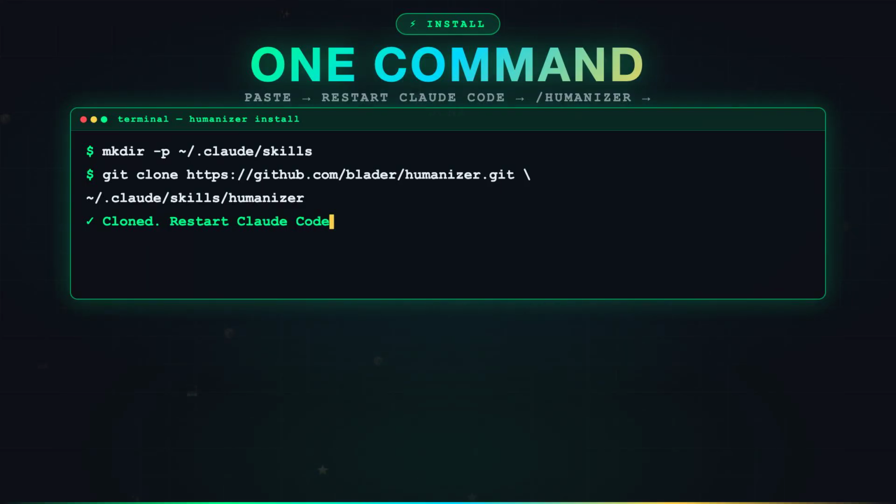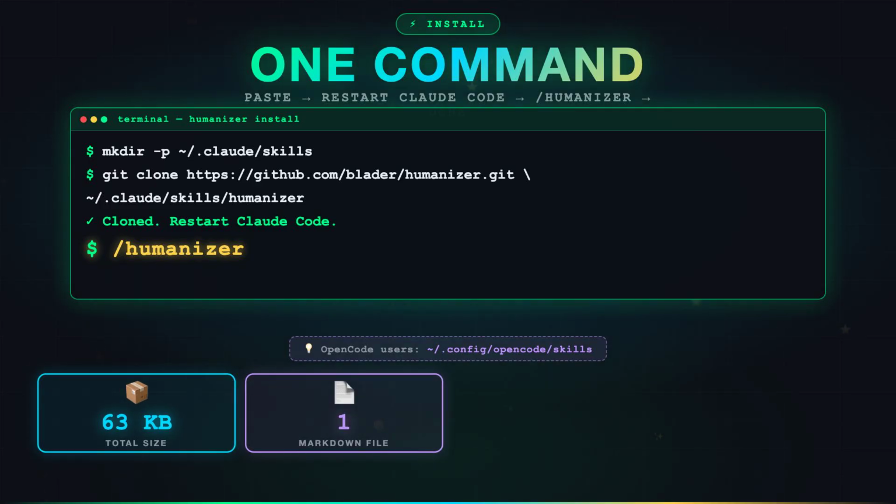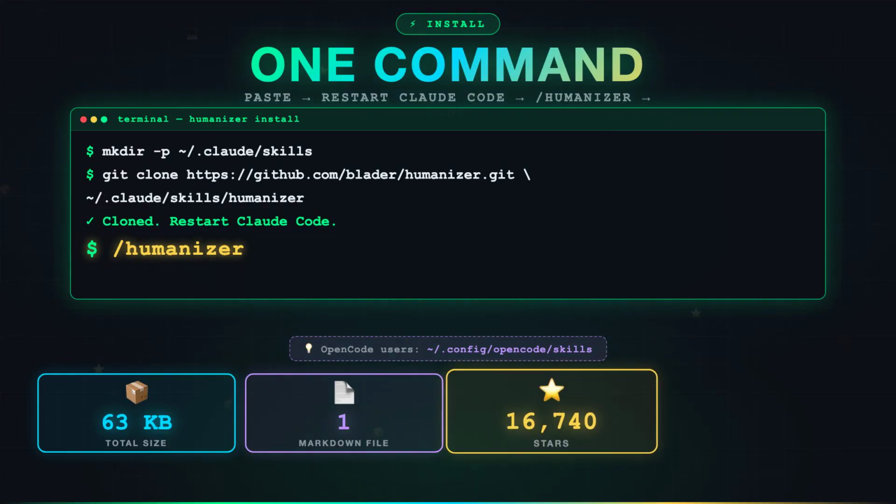The repo is 63 kilobytes total. One markdown file. That's the entire skill. No dependencies, no API keys, no subscriptions. 16,700 stars on a single markdown file.